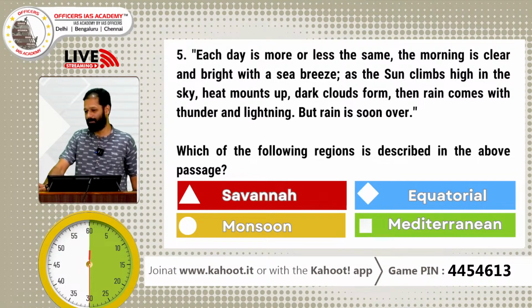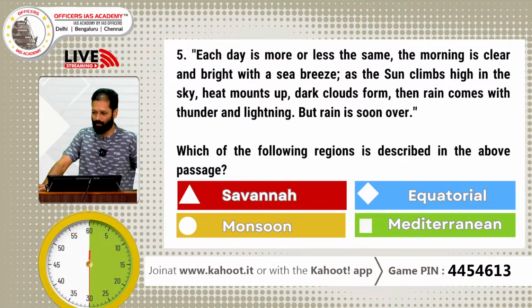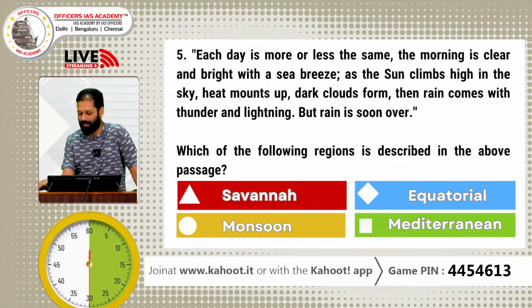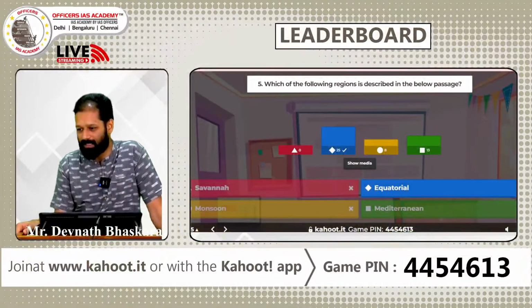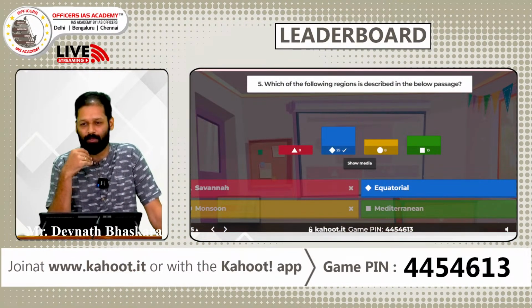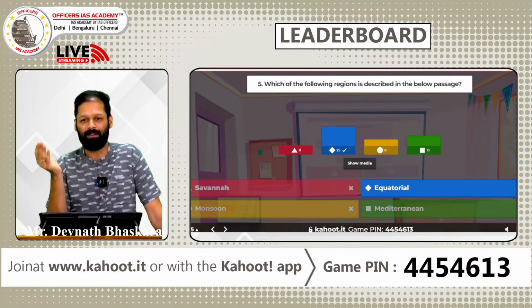Right, we have 45 answers already, right? Let's see who gets the answer correct. How many of you have gotten the answer correct? Most of you have gotten the answer correct. 25 of you have given equatorial as the answer. Equatorial is what it is, right? We've been growing up